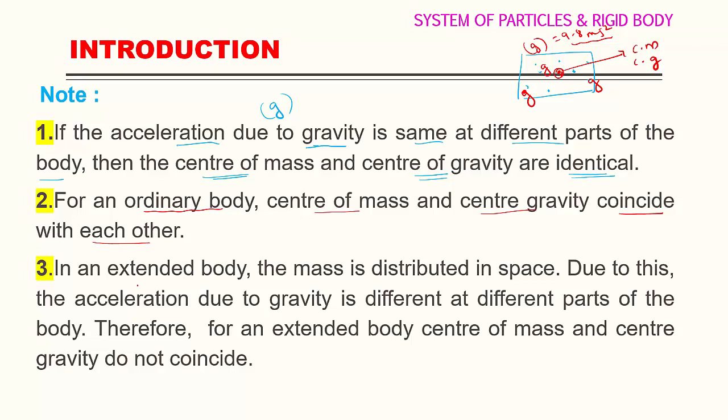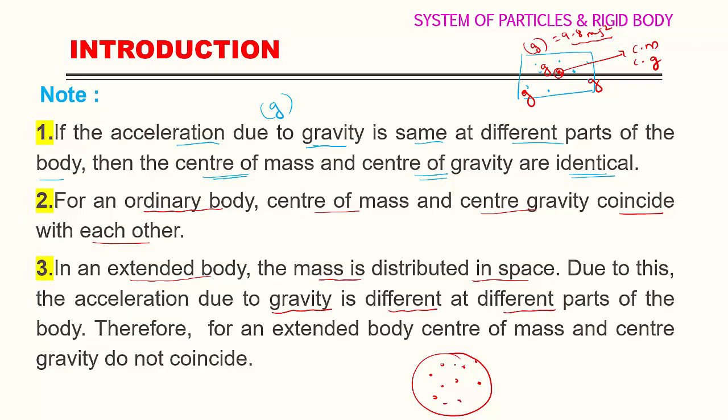Then third point: in an extended body, mass is distributed in space. In an extended body, if this is an extended body, the mass is distributed like this, meaning it contains a large number of particles. Due to this, acceleration due to gravity is different at different parts.